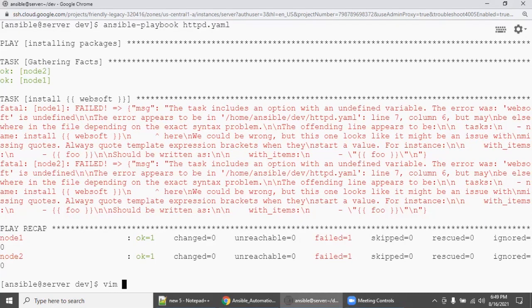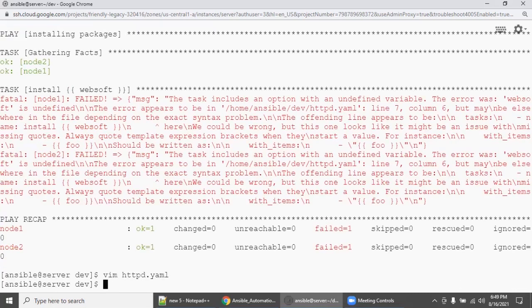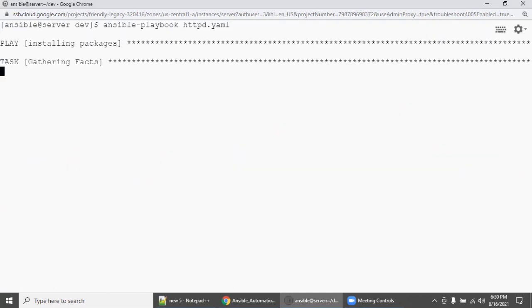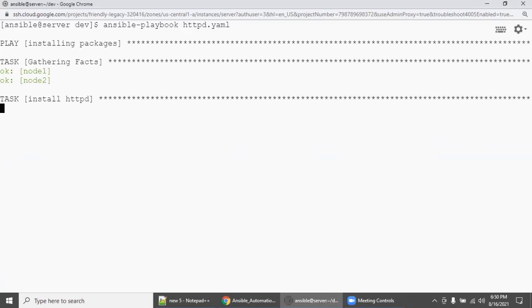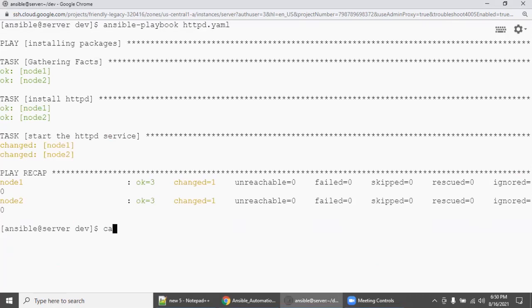So let's go and change httpd.yaml back to websoft. Either you can change the name here, websoft1 and websoft1, or to make it very simple, I'm going to change this, save it and execute it. ansible-playbook httpd.yaml. So it will execute as it is. Now what we are going to do is copy httpd.yaml to vsftpd.yaml. Either you can create it or I can copy it.